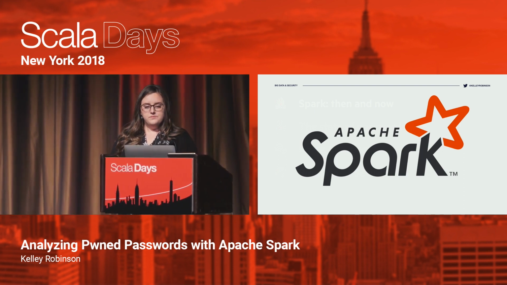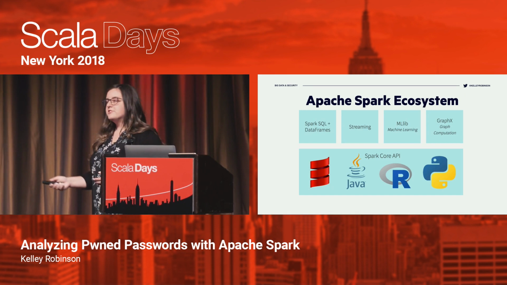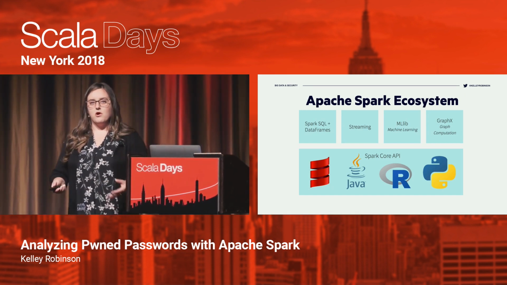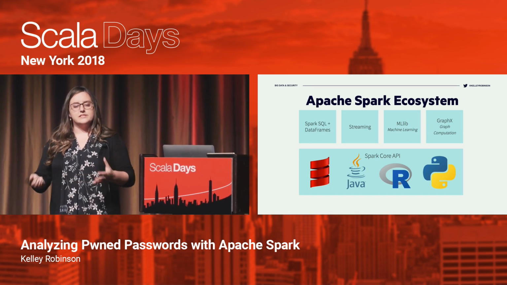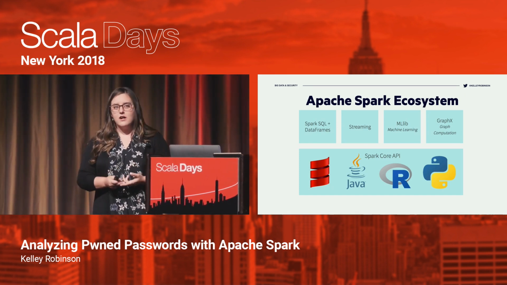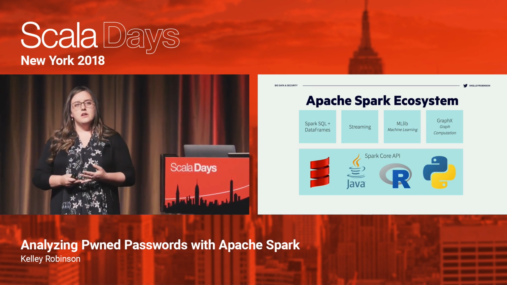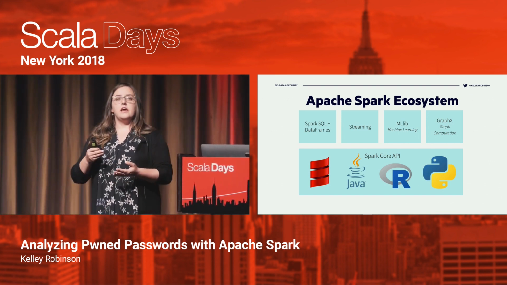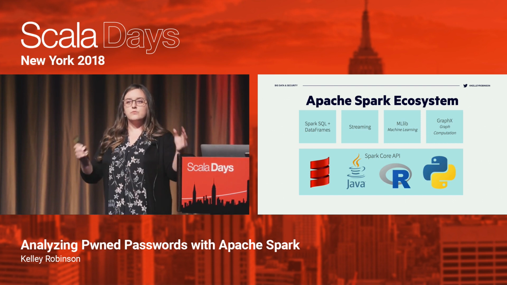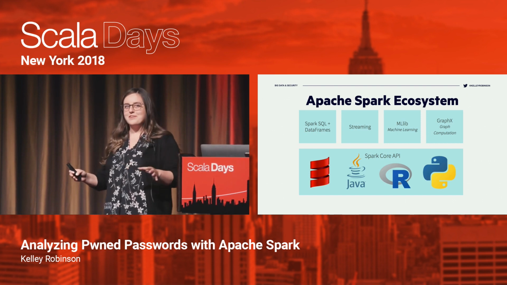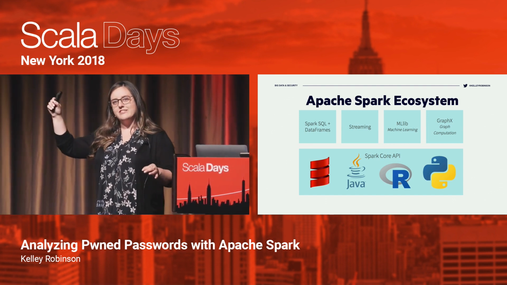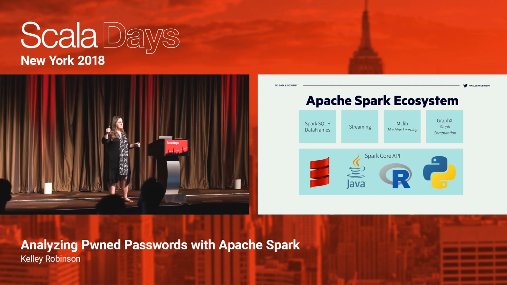One of the major benefits of Spark is that it has built-in support for multiple languages and frameworks. And so you can see here that it has support for Scala and Java and Python, but it also has these frameworks on top of it for doing things like streaming data and machine learning. And it's really been promoting its machine learning capabilities lately. But as my friend Ryan likes to say, machine learning is just that carrot that you dangle in front of data engineers to get them to do the actual data engineering.